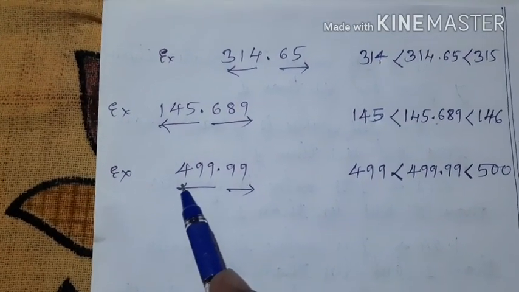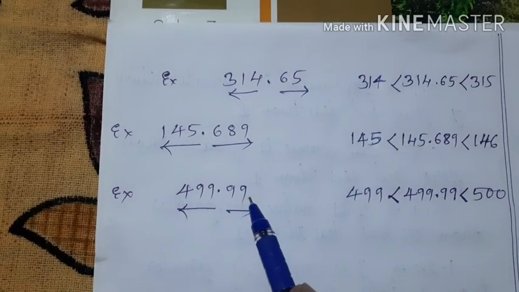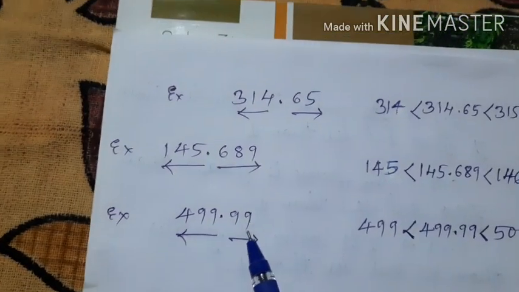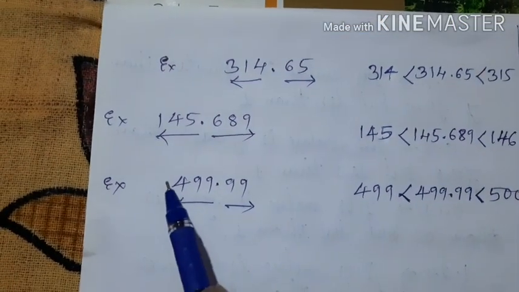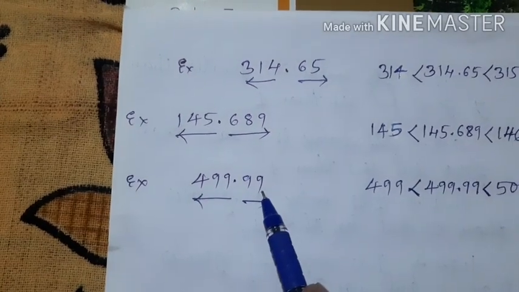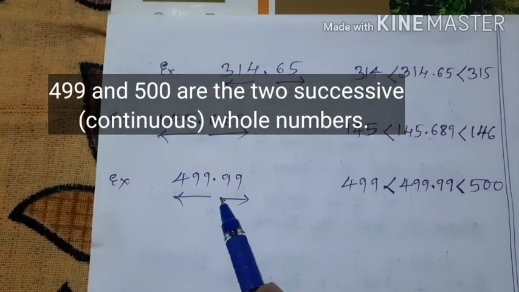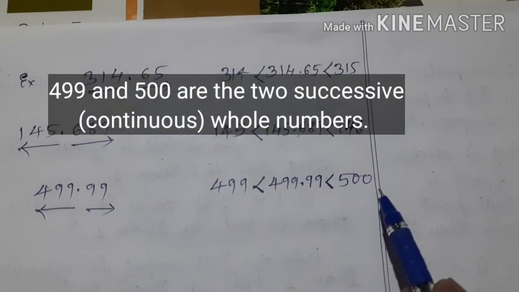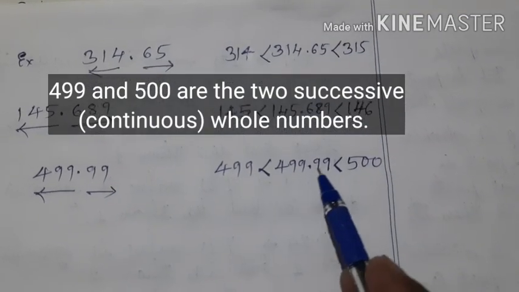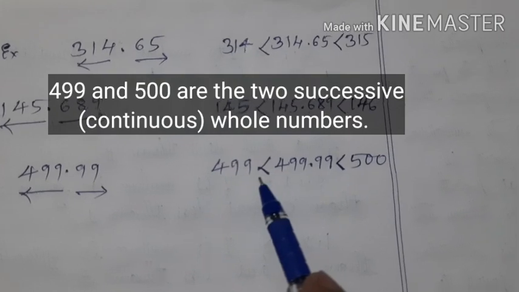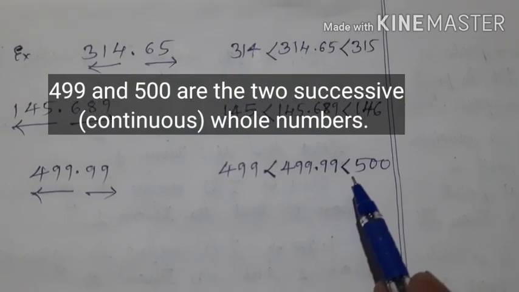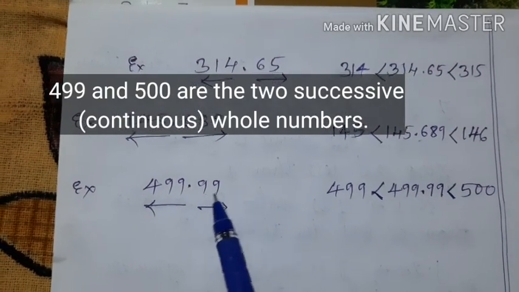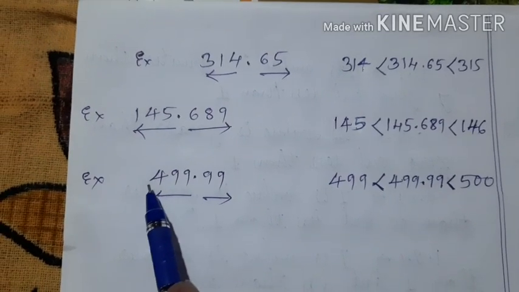Let us take one more example. 499.99. Some people will read it incorrectly. It is wrong. Okay? You should read it as 499.99. What is the value of this? The value of this is between 499 and 500. That is, the value of 499.99 is greater than 499 but less than 500. Okay, here this is the decimal point, this is the decimal part, and this is the whole number part.